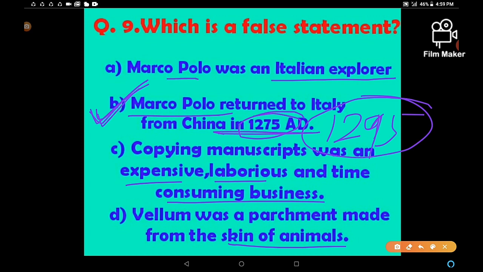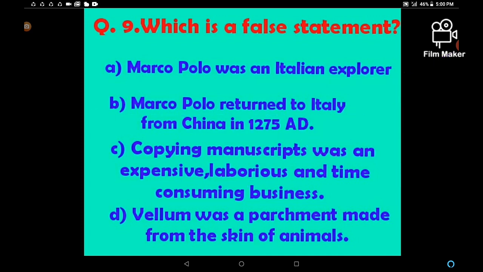Marco Polo was an Italian explorer. This is correct. Copying manuscripts was expensive, laborious and time-consuming business. This is correct. And vellum was a parchment made from the skin of animals on which the scribes used to write the manuscripts. Clear? They used to use this parchment, the skin of animals. So the correct answer is B.